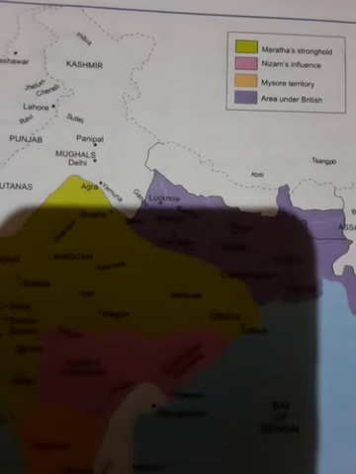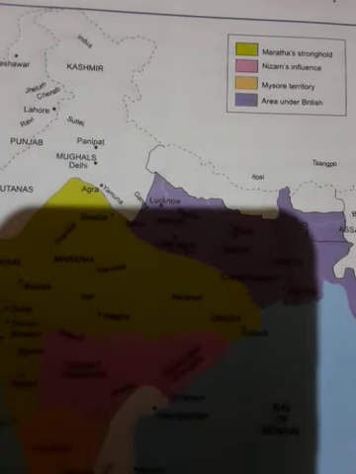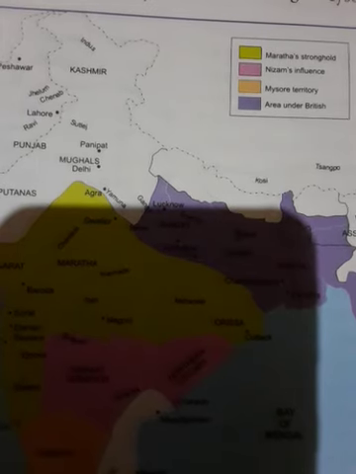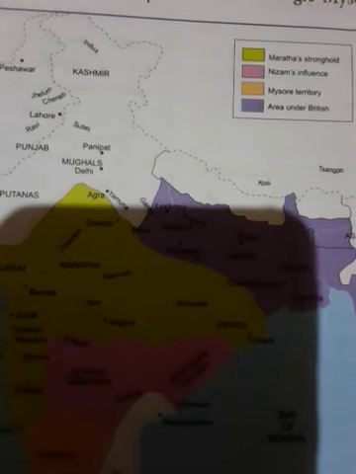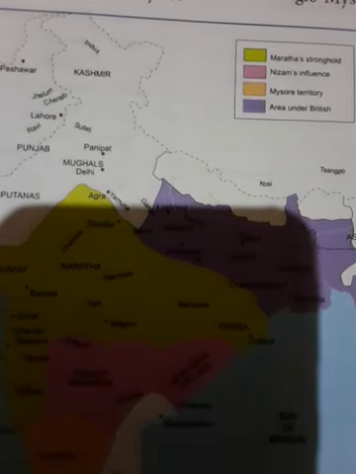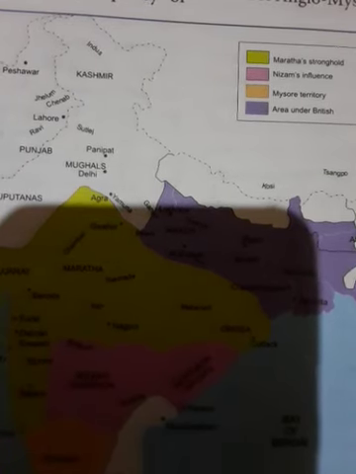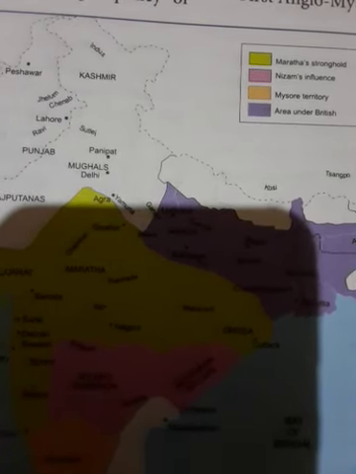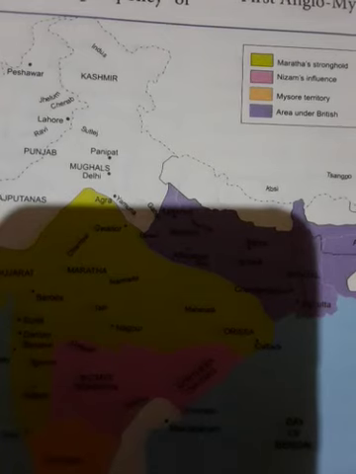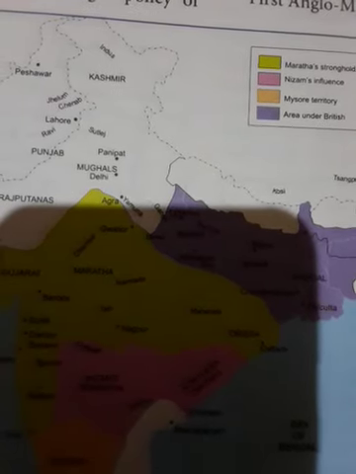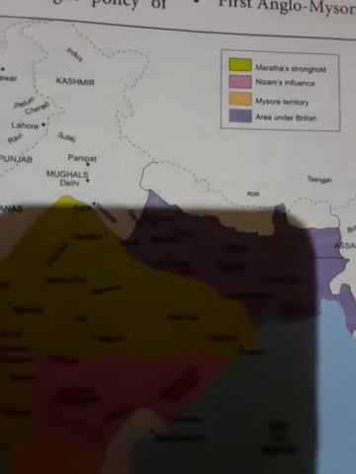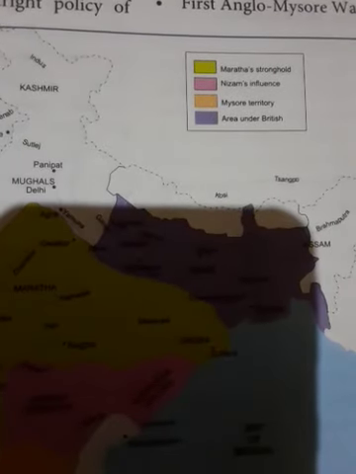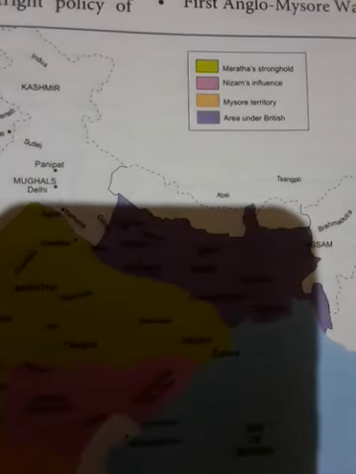Maintaining the British troops was an expensive affair, but the Indian states that entered the subsidiary alliance were forced to do so. Hence, the British were able to maintain a large army at the expense of the Indian rulers.